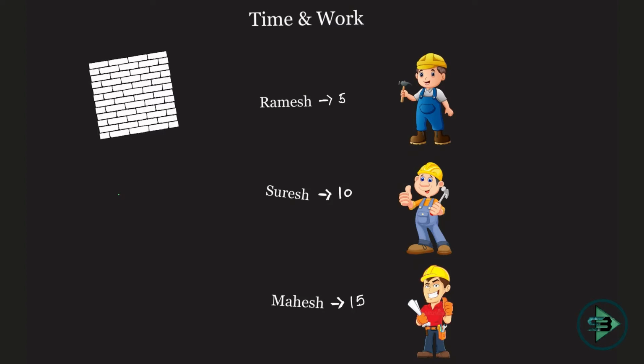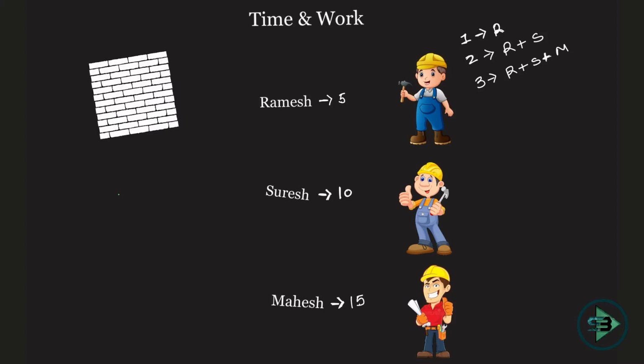Now I'm saying on the first day only Ramesh was working. Then on the second day Suresh joined him. So instead of leaving, now someone is joining. On the third day Mahesh joined them, and all the three started working from the start of third day onwards. How many days will be required to finish the work?